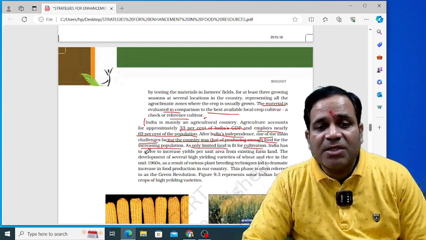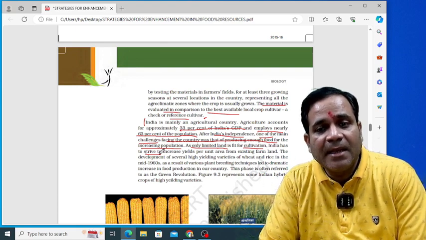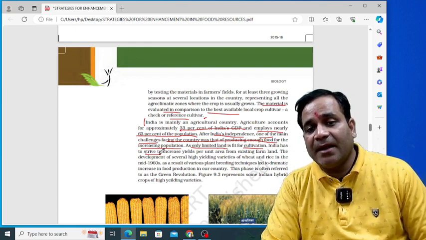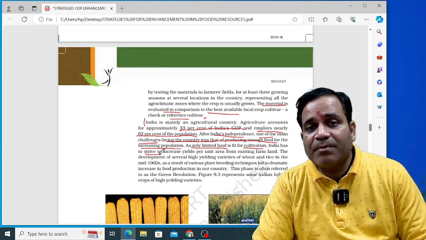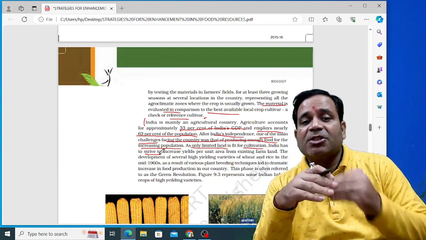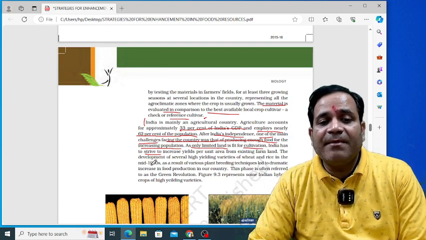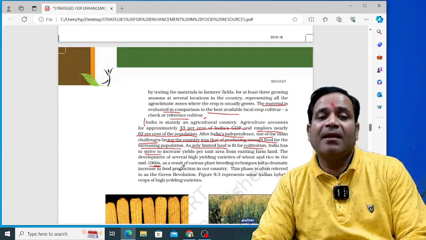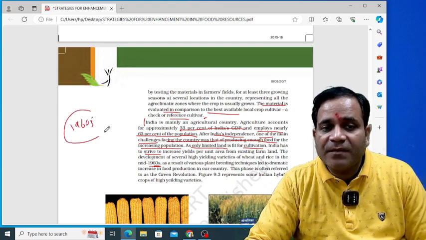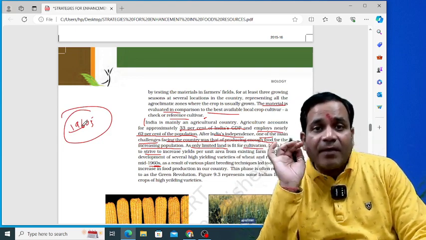So India had to strive to increase yield per unit area from existing farmland. This was a very challenging task for the people: how could this be possible? The development of several high yielding varieties of wheat and rice in the mid 1960s. You know the meaning of 1960s? If anyone says 1950s, 1940s, then what do they mean?